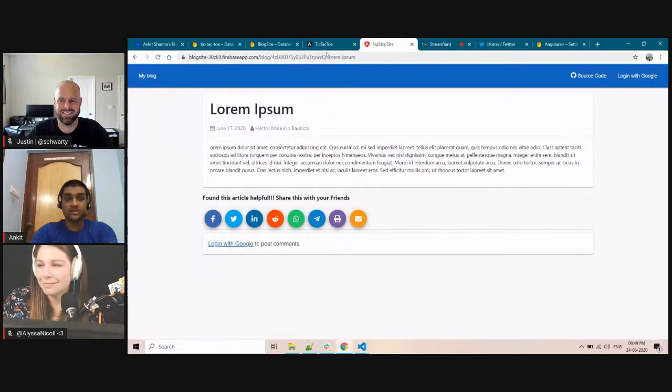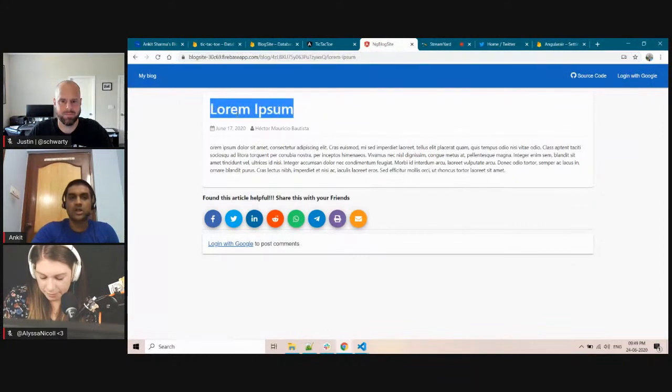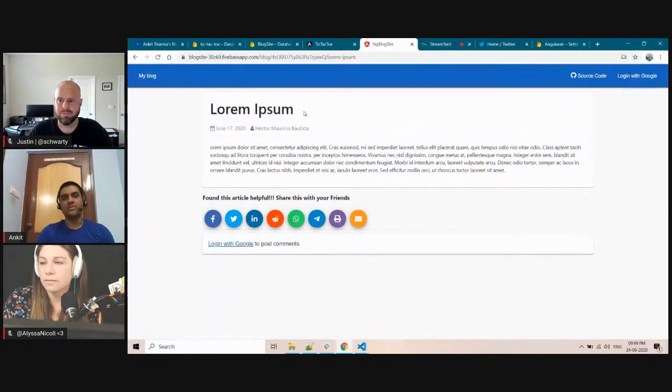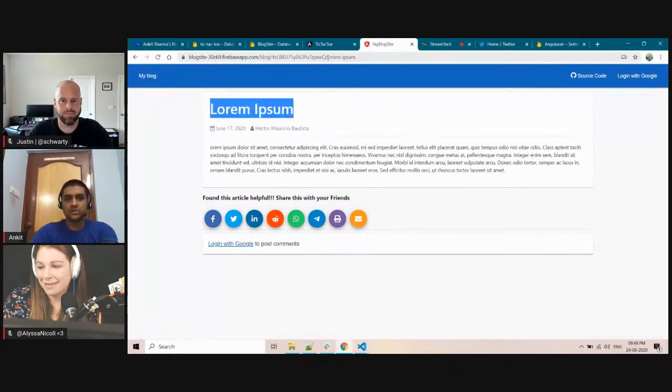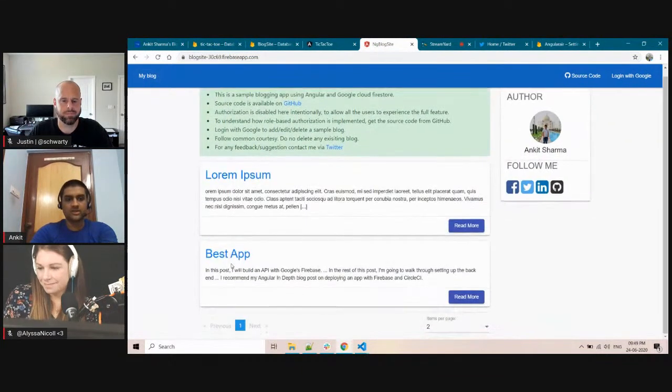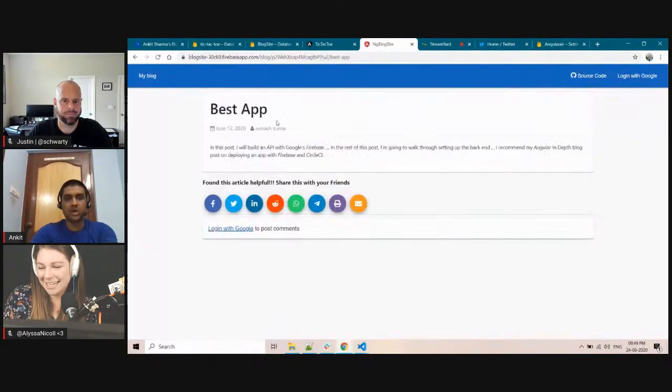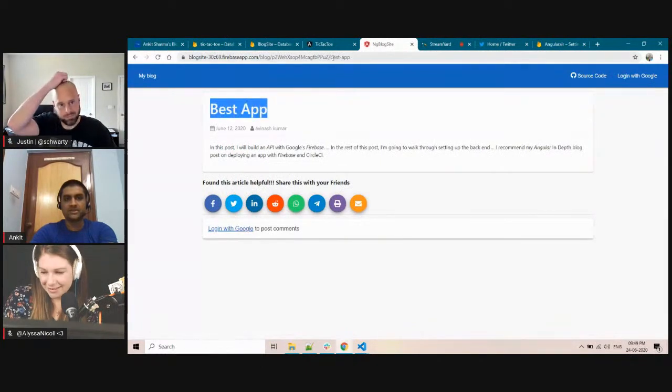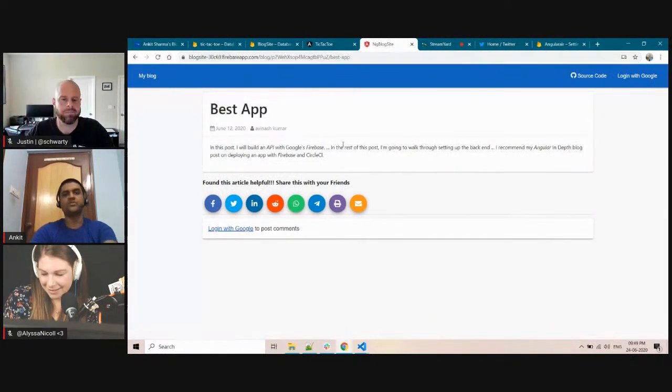The interesting part is the URL. See, the URL is lorem-ipsum, and the same thing is the title. For the SEO benefits, I have written a custom pipe which will convert my title to this URL slug and append it to my URL. Wherever I go, let's say if I click on this best app blog, the title is here and the same thing is in the URL slug also. This is for SEO benefit, which is very important for any blog.